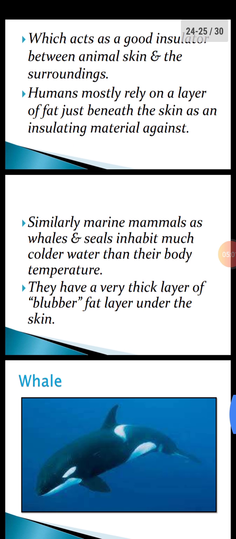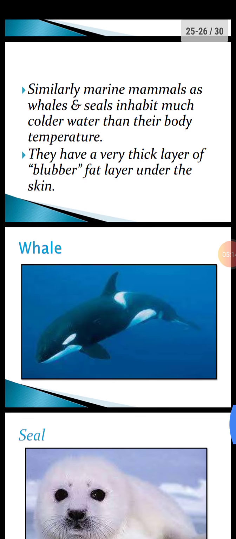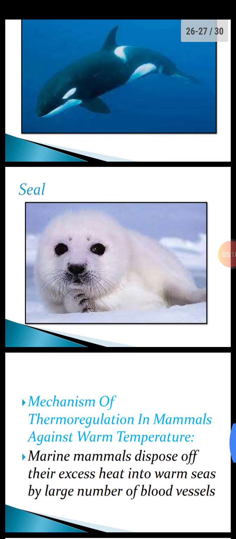Insulating means to retain heat. Similarly, marine mammals like whales and seals inhabit much colder water than their body temperature. They have a very thick layer of blubber, a fat layer under the skin, as you can see in the picture of whale and seal.